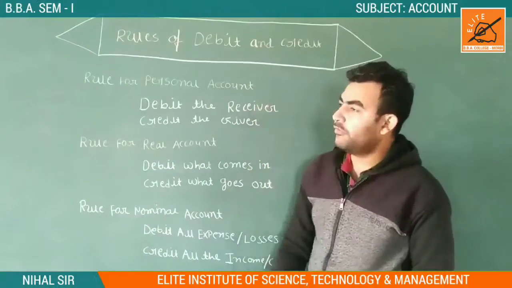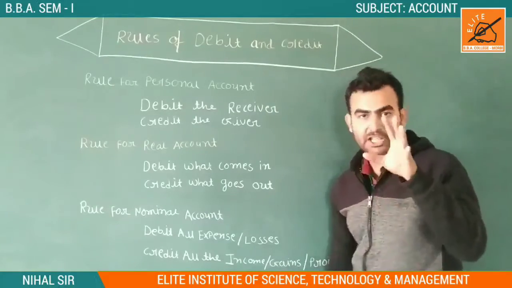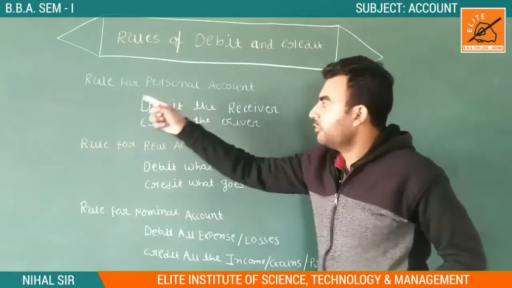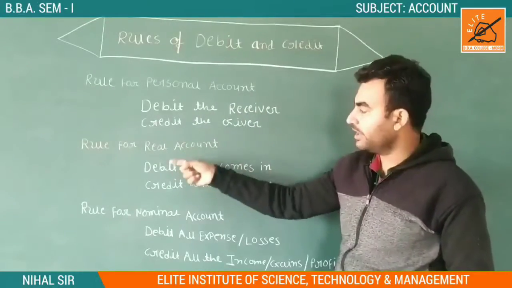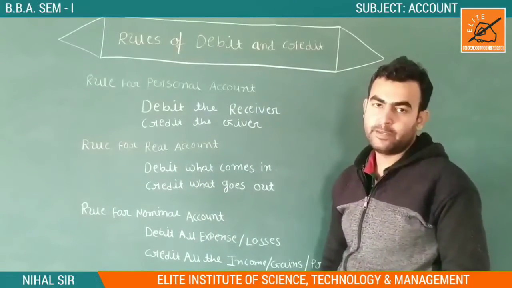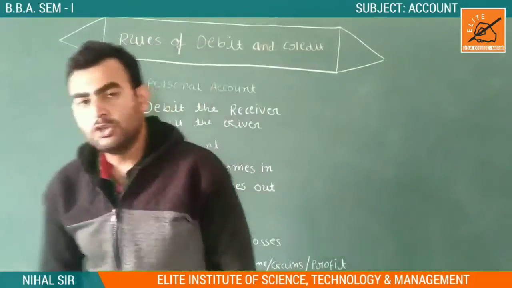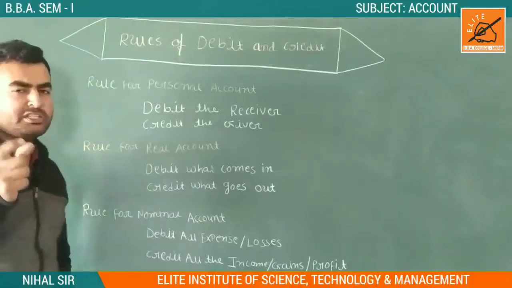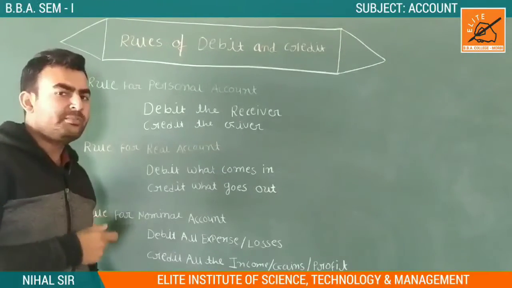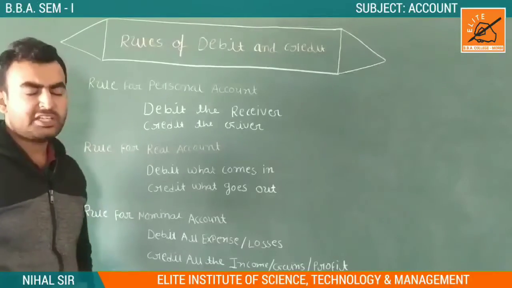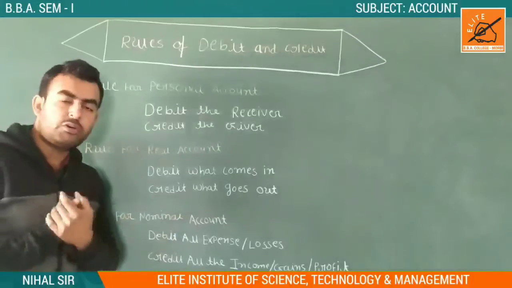Now the rules of debit and credit. There are three types of account, as I told you. First is the personal account, second is the impersonal account, and in the impersonal account, real account and nominal account. So what is the rule for a personal account? Please, all students, kindly understand it and remember it, because all the practical portion totally depends on this rule.